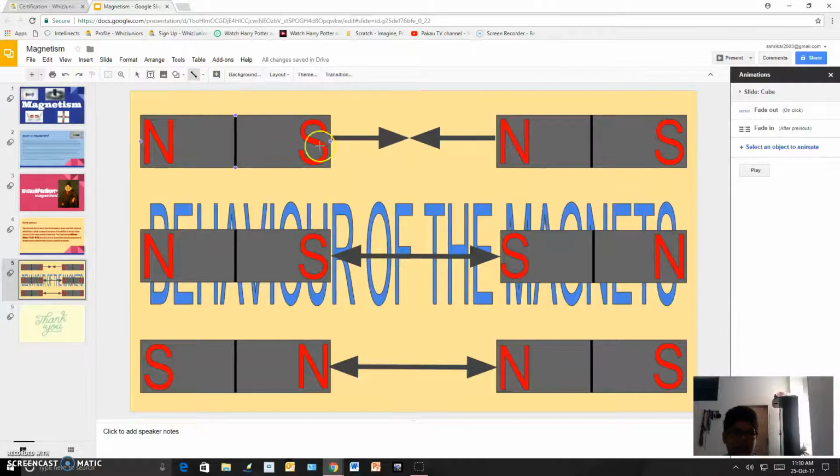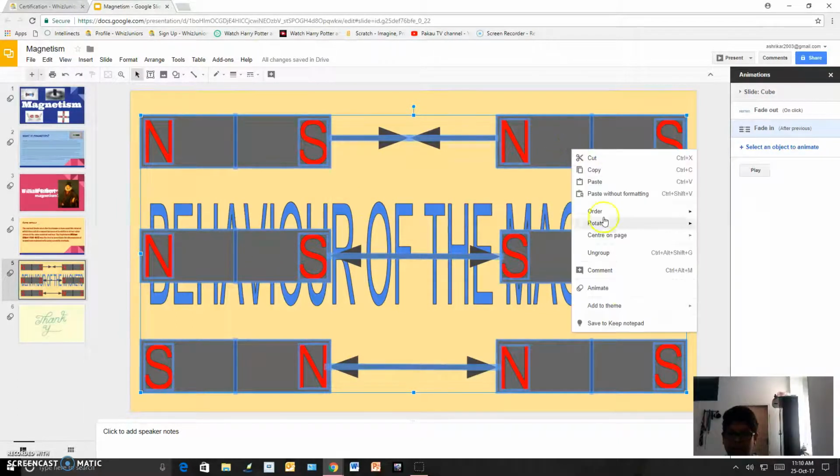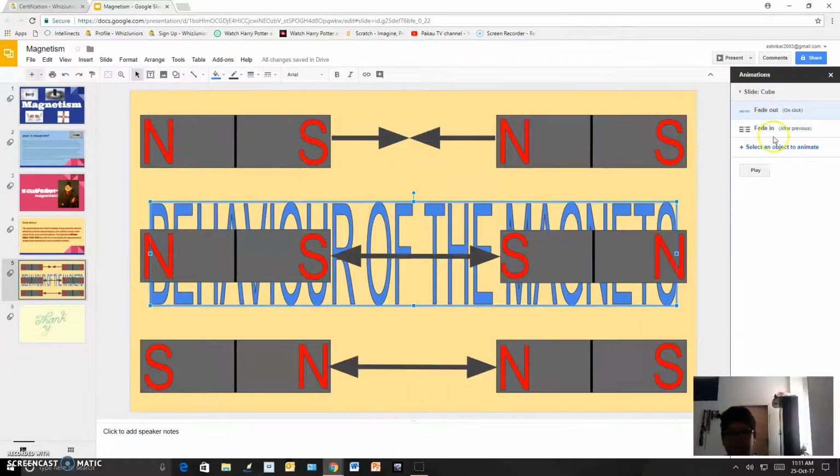Then after doing everything, I selected the whole and I grouped them. For grouping, I had to right click, and over here there was a thing. Right now it is ungroup. That time it was written group, so I pressed it and all of them became a group. So it was easy for me to animate.